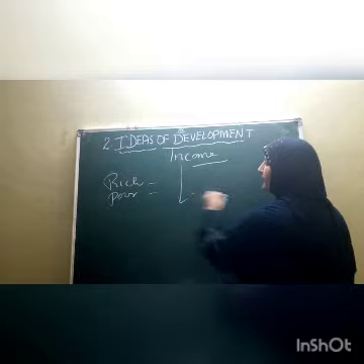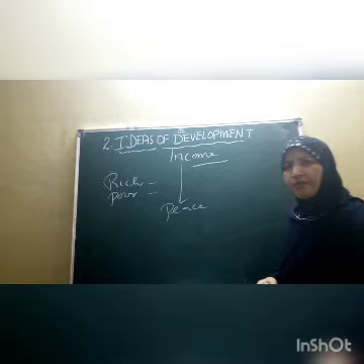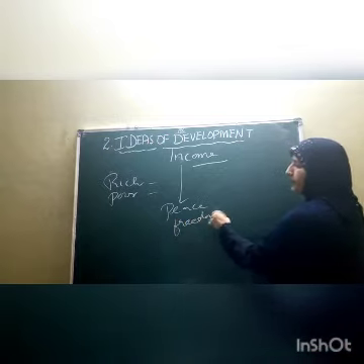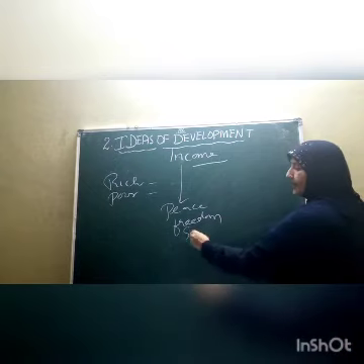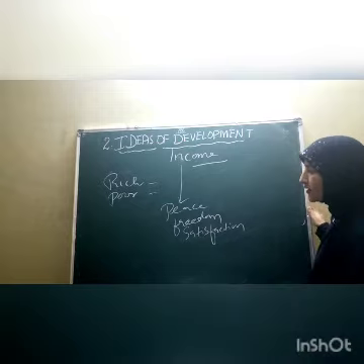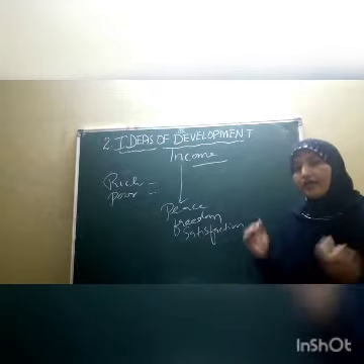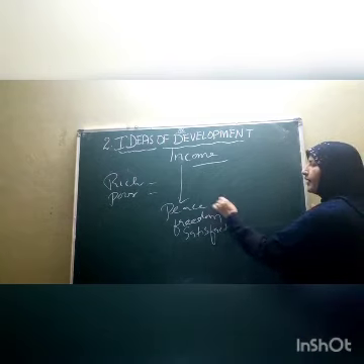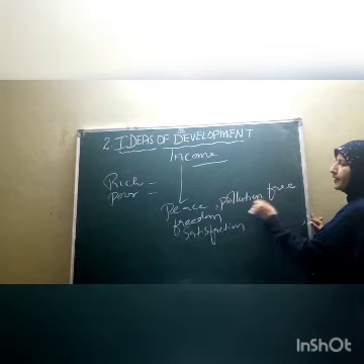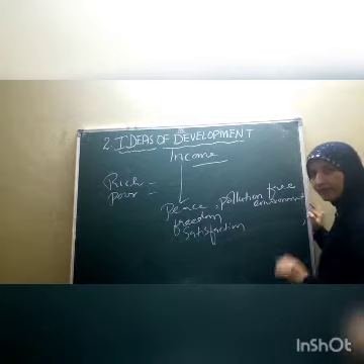With the help of income, can you buy peace? No. Can you buy freedom? No. Can you buy satisfaction? No, children. We cannot buy peace, freedom, or satisfaction. Can we buy a pollution-free environment with income?